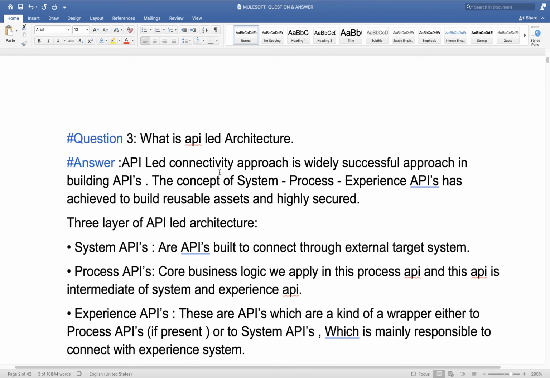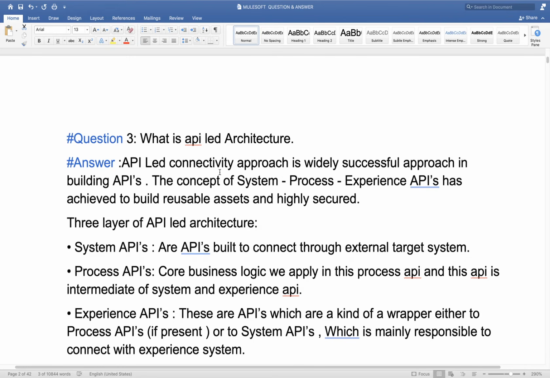In that case, the experience API you develop for mobile and web will not work for their internal application. That internal application is used inside their premises, inside their network, so they apply a different kind of security.